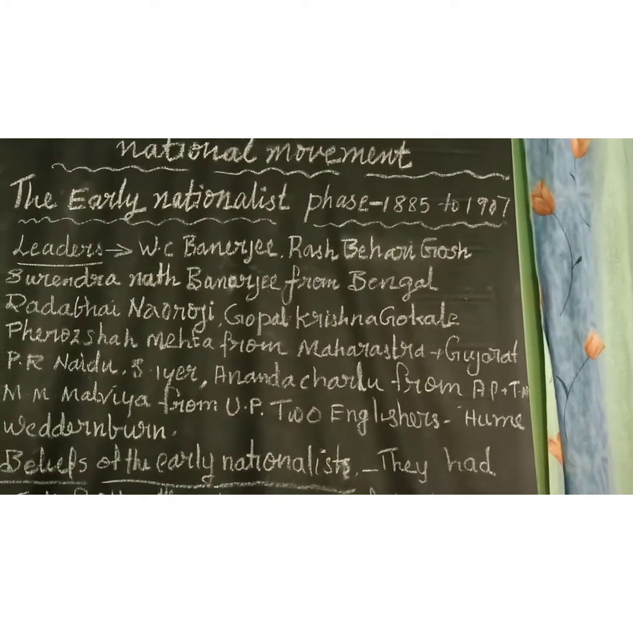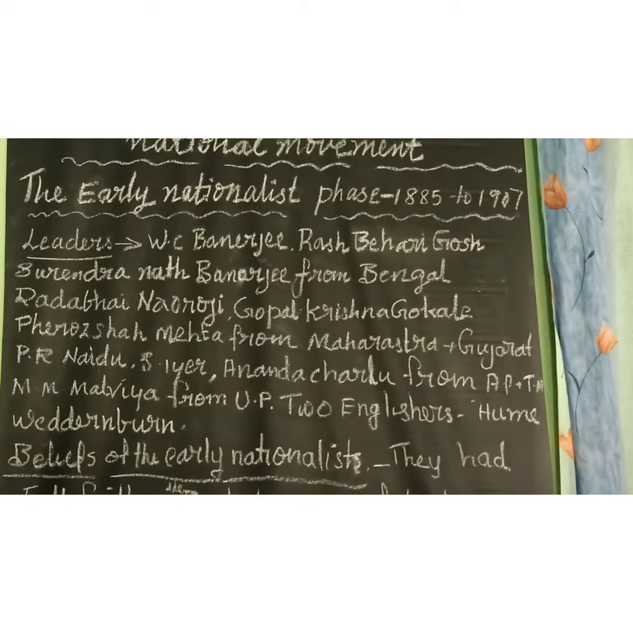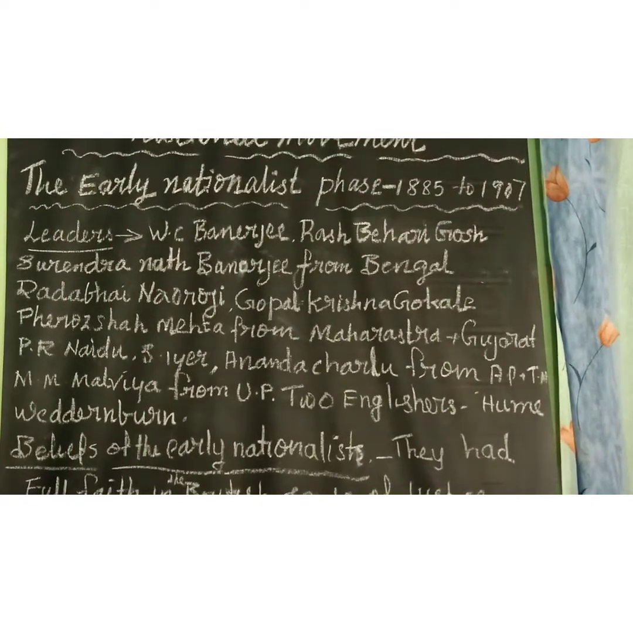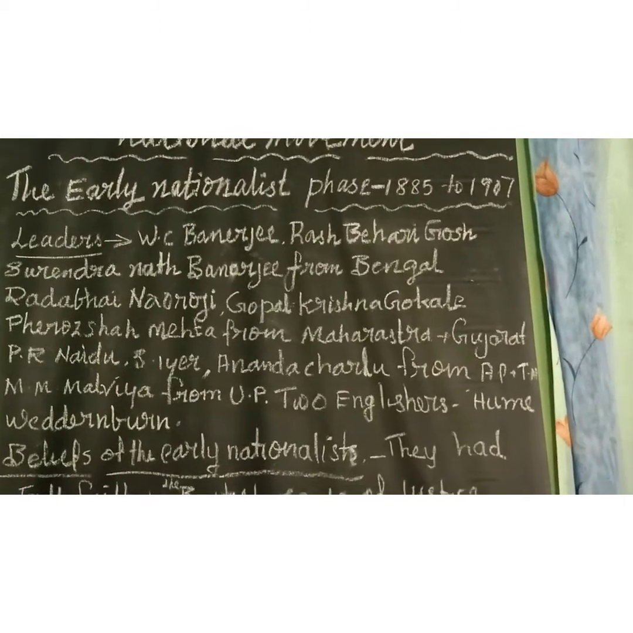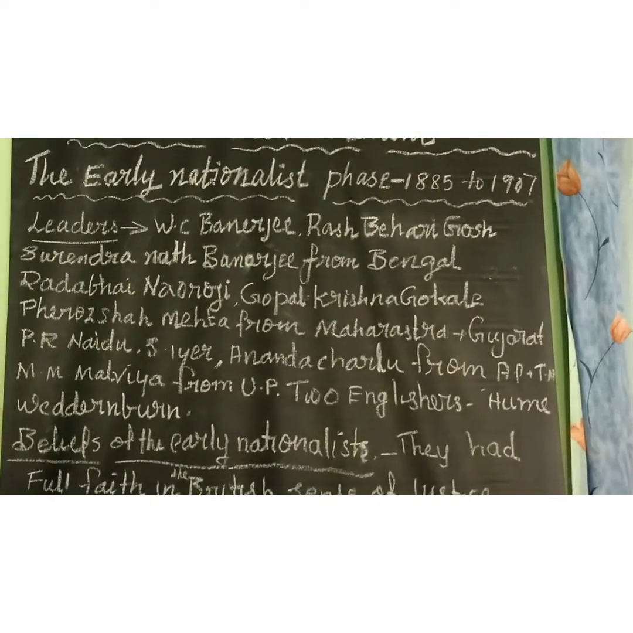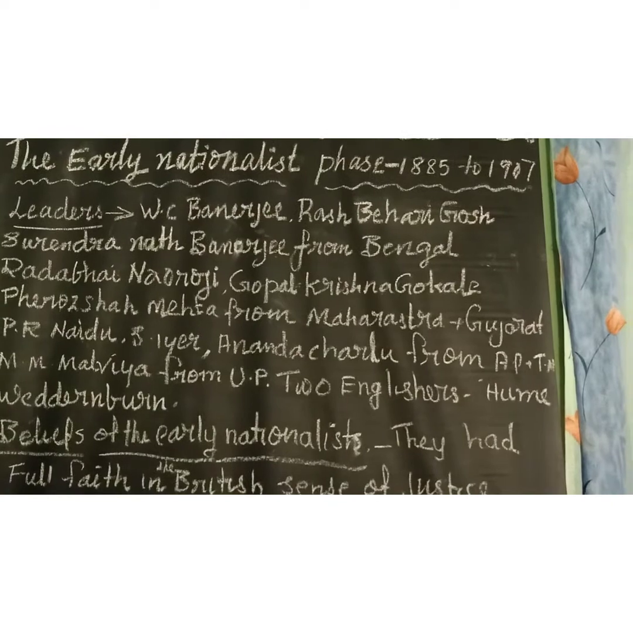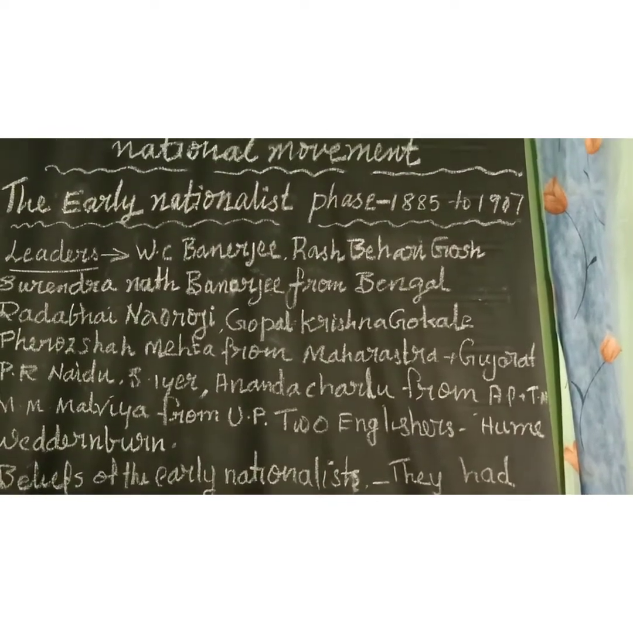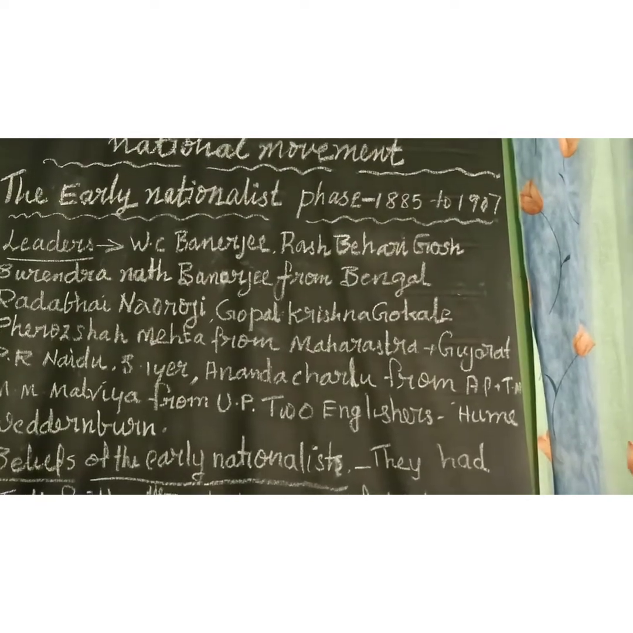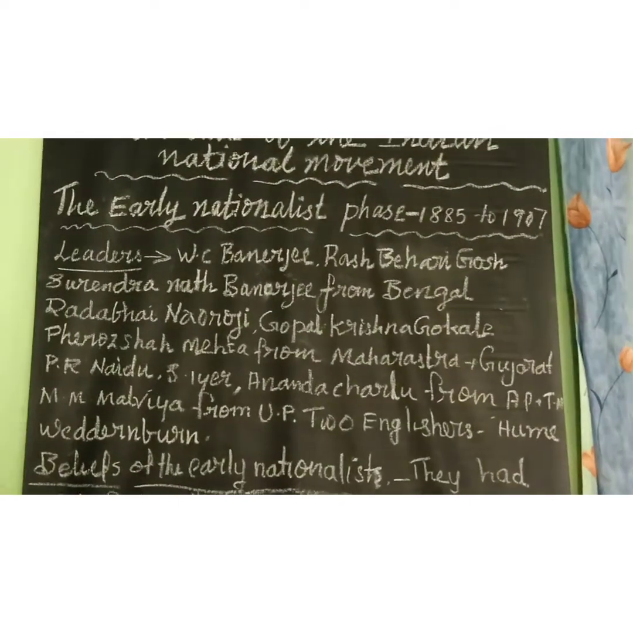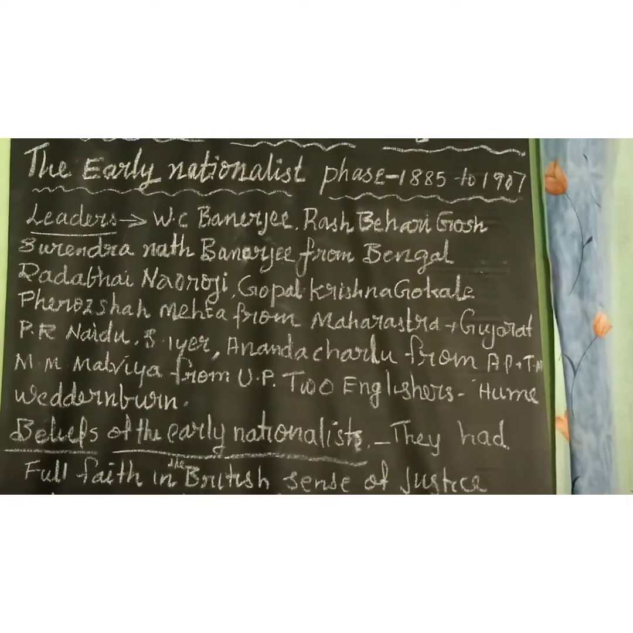The leaders who led the initial years of the Congress were called early nationalists. These early nationalists were also known as moderates. Why were they called moderates?